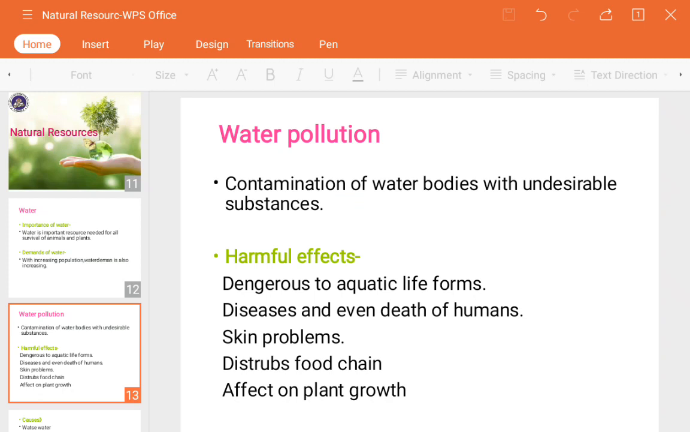And the plants will die in the immature stage itself and dry up. They will not produce any type of produce, like fruits, vegetables, or crops. They will be no more. So these are the actual harmful effects that happen due to water pollution.